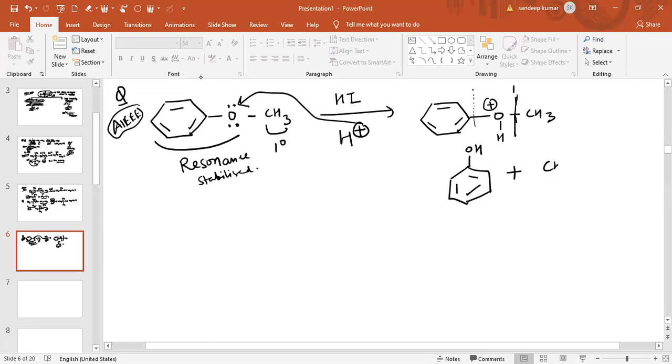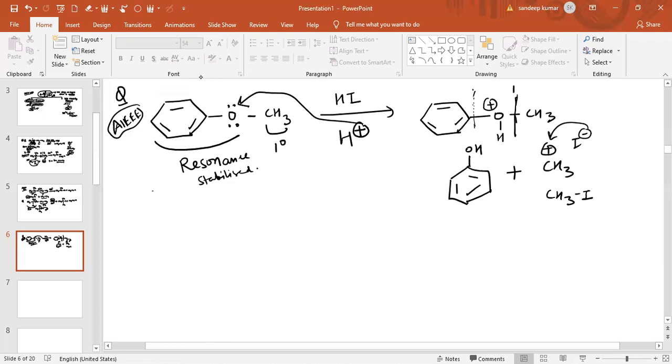Now this CH3 positive will be attacked by I minus, so the other product obtained is CH3I. Therefore the cleavage of the bond will occur from this side.